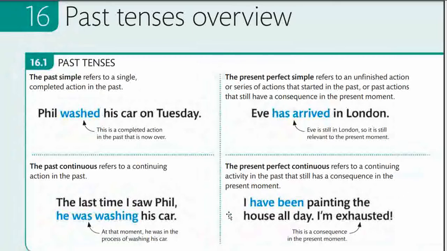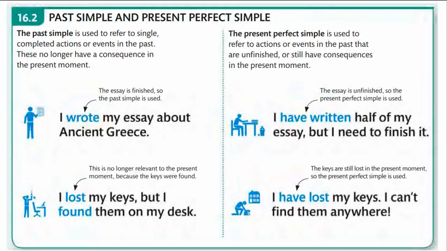Present perfect continuous refers to a continued activity in the past that still has some consequences in the present. This action was continuing in the past and it got over, but this action has some impact in the present. So, I have been painting the house all day. What are the consequences? The consequence is that I am exhausted. There's a little difference. There's a reason for using a particular specific tense, which is to be understood, so as to select and use it for writing. Let us proceed.